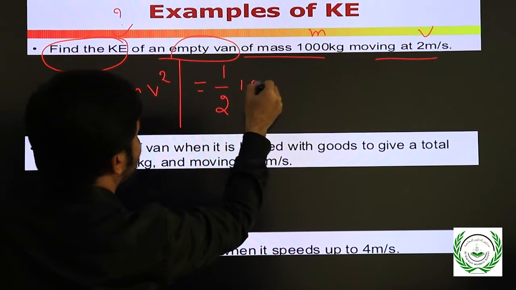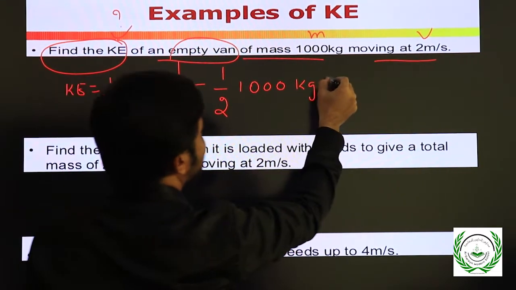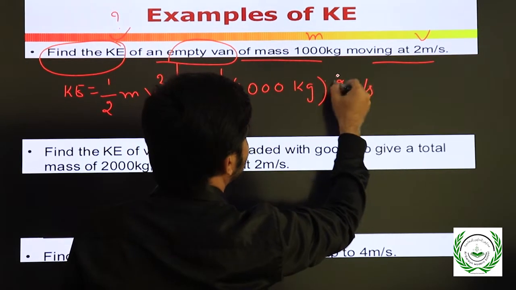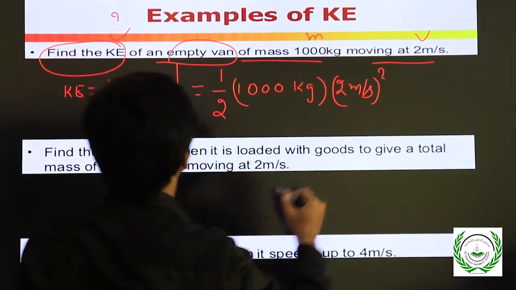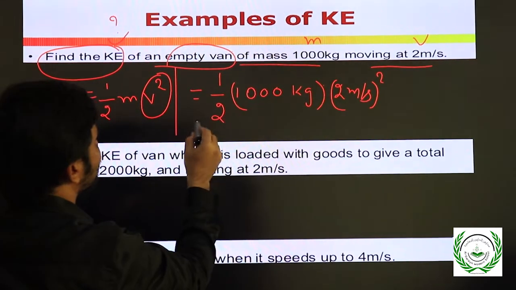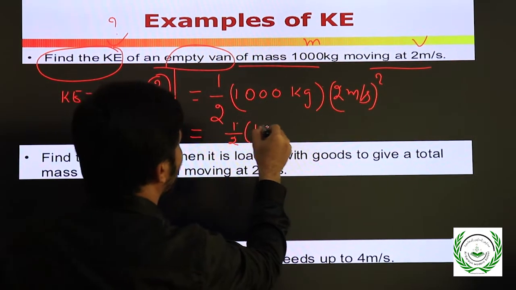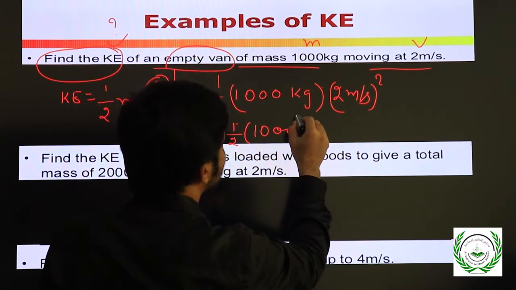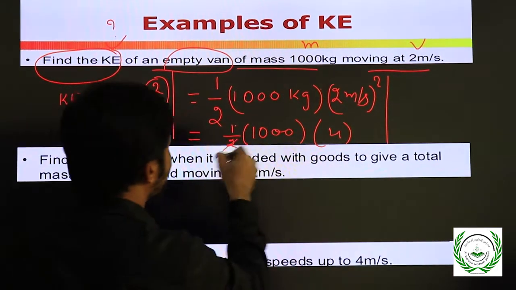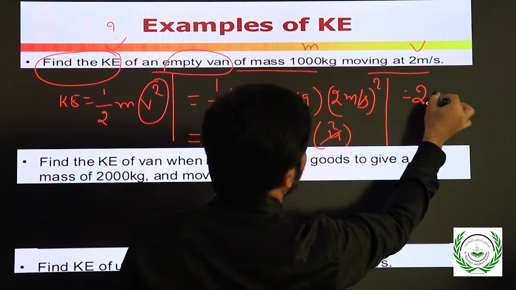So from this, what can we write? Half, m is 1000 kg, times 2 meters per second whole square, because it is v square. v is 2, so v square is 4. Half times 1000 times 4, so how much will you get? 2 times 1000, 2000.